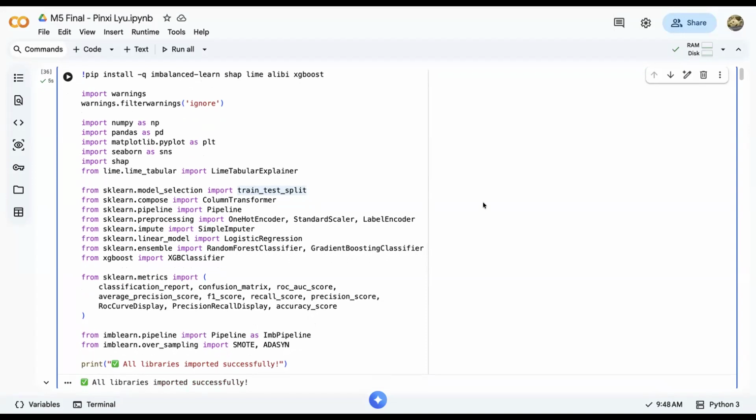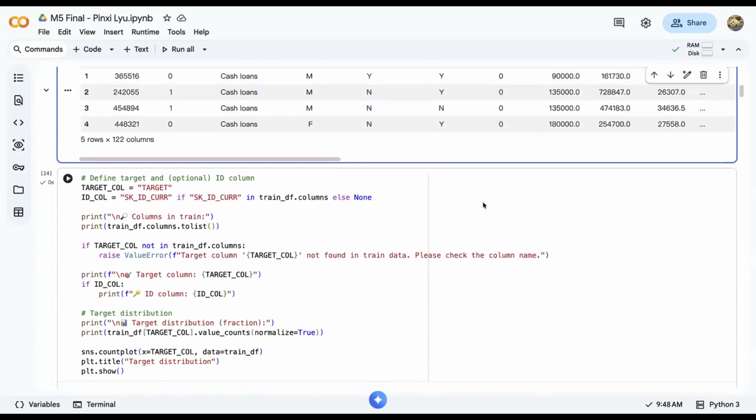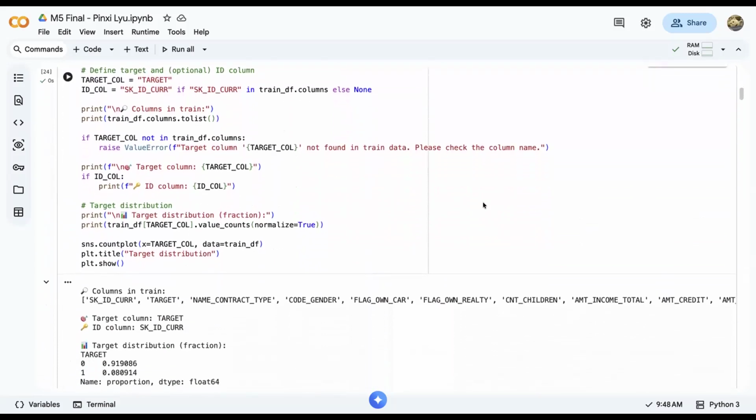To achieve this, I implemented a complete machine learning pipeline that includes data preprocessing, model training, fairness analysis, and explainability techniques such as feature importance and LIME explanation. So, after loading the data, here is our data preprocessing.